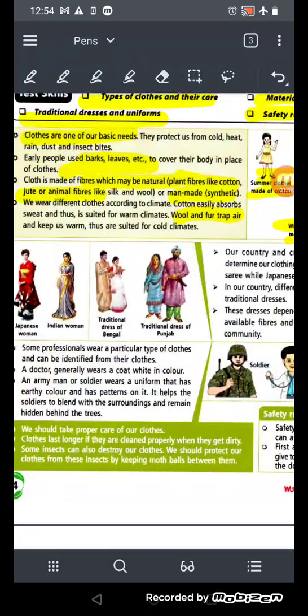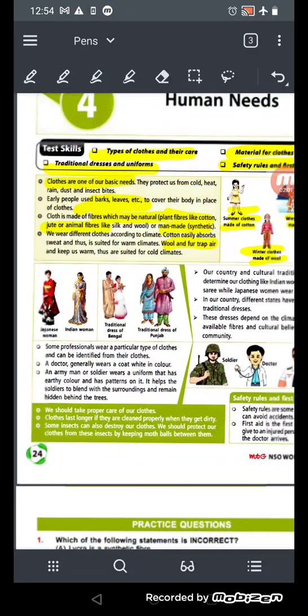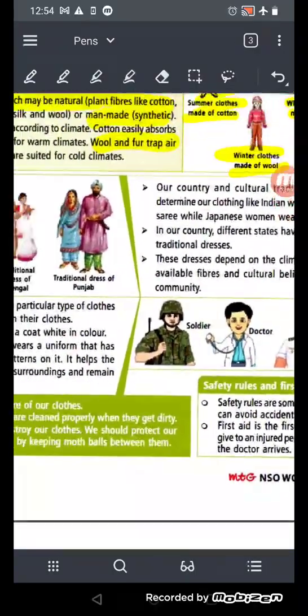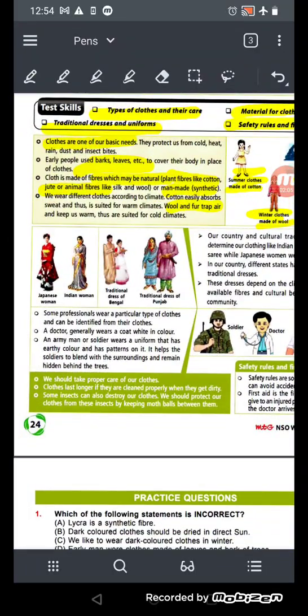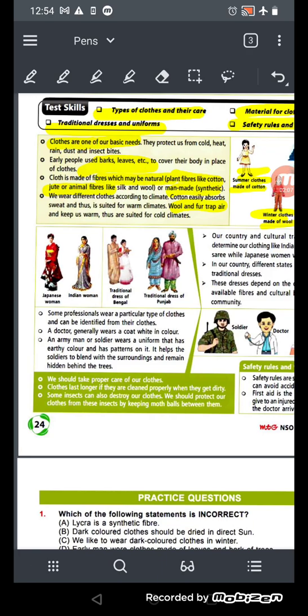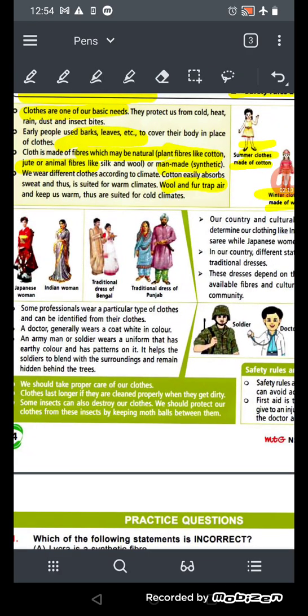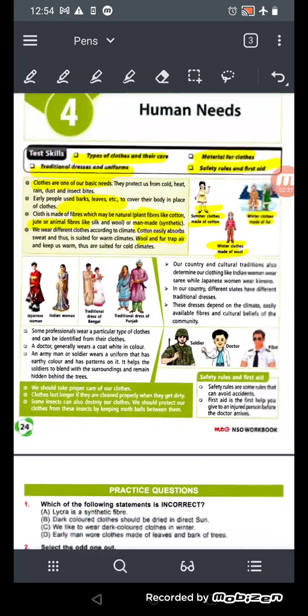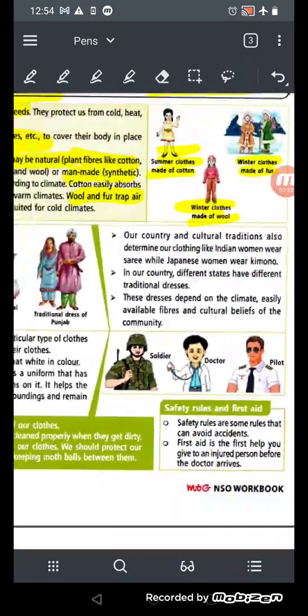Now see here, some professionals wear particular types of clothes and can be identified from their clothes only. So what we can say, a doctor generally wears a coat in white color. See, doctor in white color with his stethoscope. An army man or soldier wears a uniform that has an earthy color and has a pattern on it. Why? To help the soldier blend with the surroundings and remain hidden behind the tree, right? And that is called camouflaging. Okay, now see, the dress of a pilot is different.